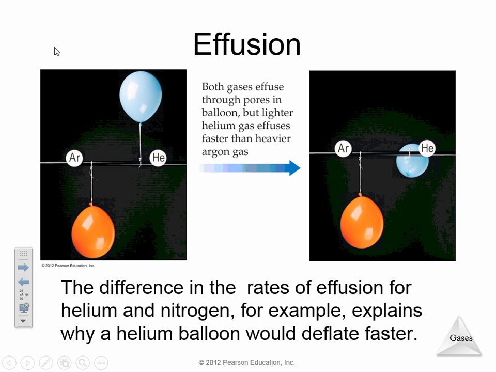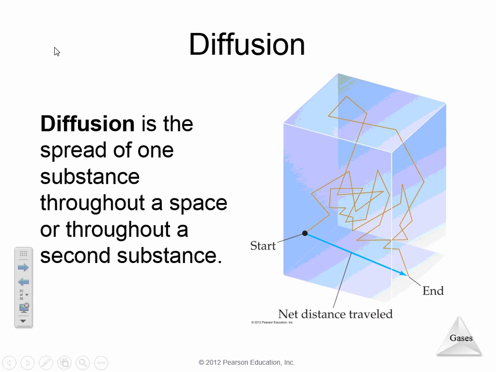If you have a balloon filled with argon and a balloon filled with helium, which molecule is smaller? Helium, proving why a helium balloon is going to deflate faster. It's going to fit through those tiny openings in the balloon, and we're talking very, very microscopic openings. So that's effusion. Diffusion is just the spread of a substance throughout space, the random movement of a substance throughout space.